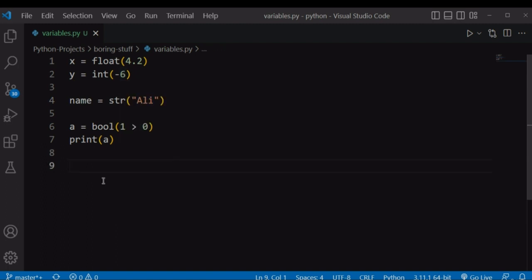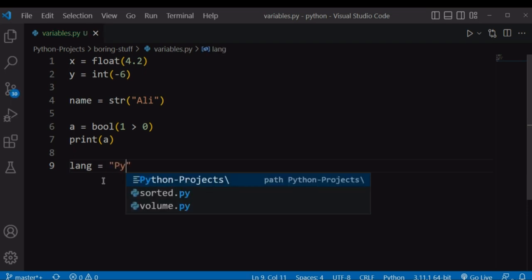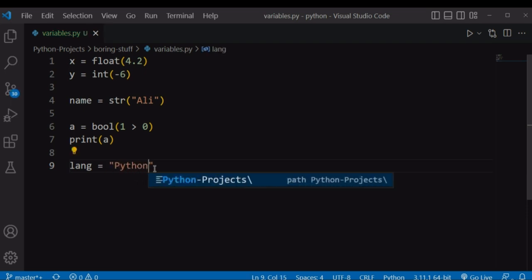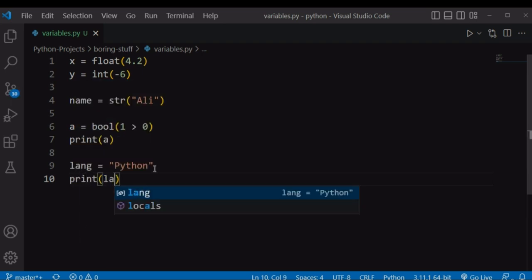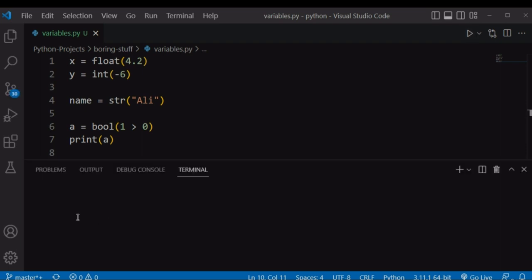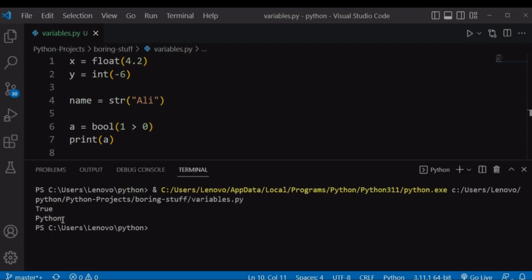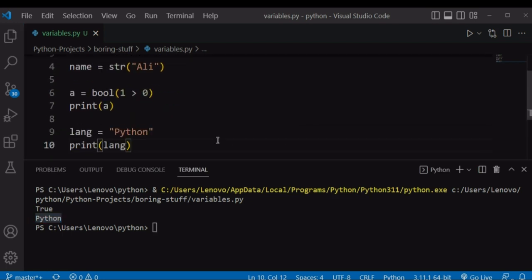Let's say, for example, you have defined a variable lang, which stands for language, and assigned it to the value Python. So if you try to print this lang, it will give us the value that's stored within that variable, right? Yeah, it will return this Python value that's stored within the variable lang. And this true boolean is coming from this. Let's just comment it for now.